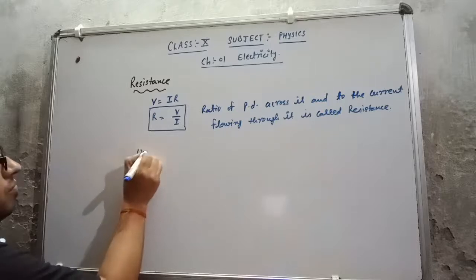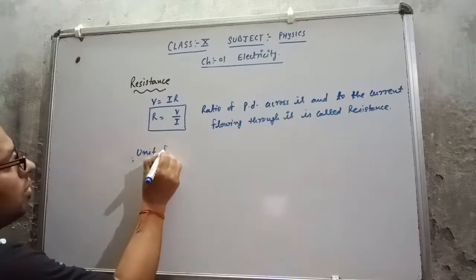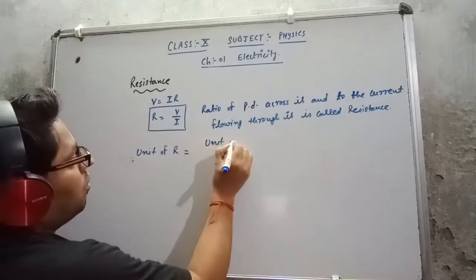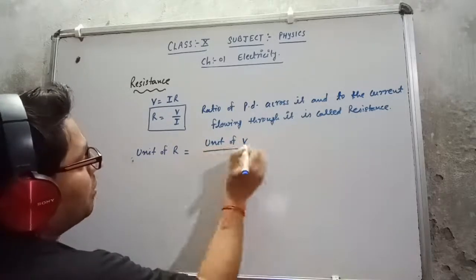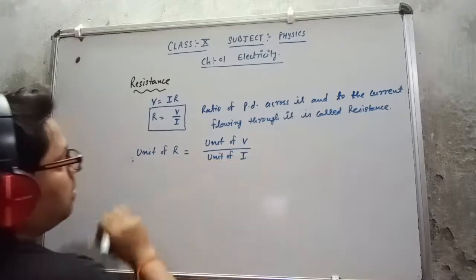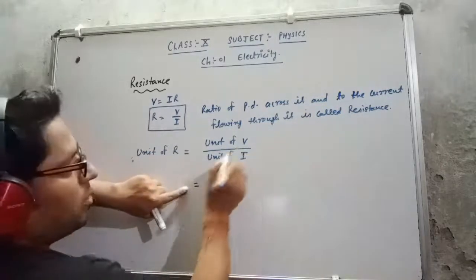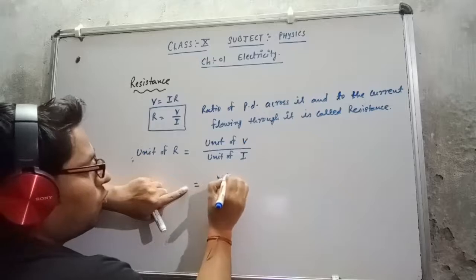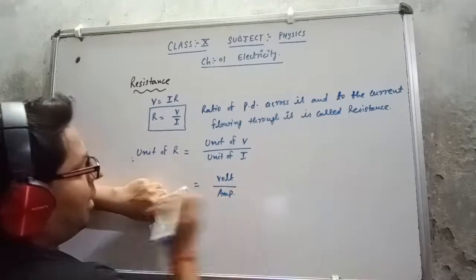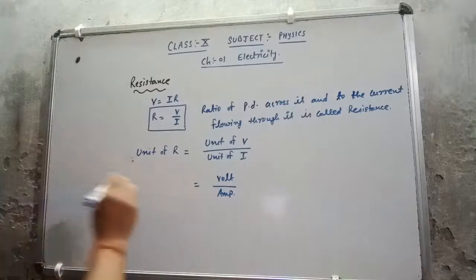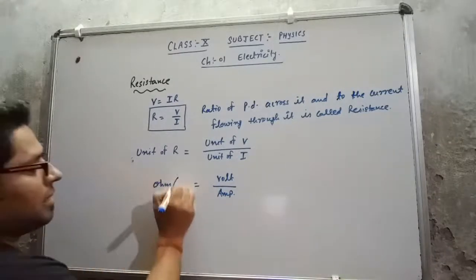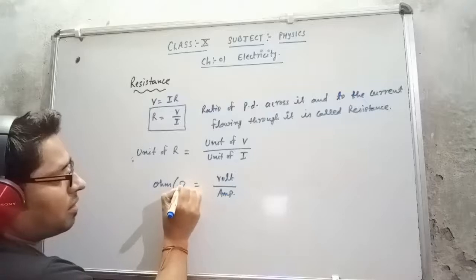R equals the unit of V, the potential difference, upon the unit of current. The unit of V is volt and the unit of current is ampere, so the unit of resistance is ohm, which is represented by a Greek letter.